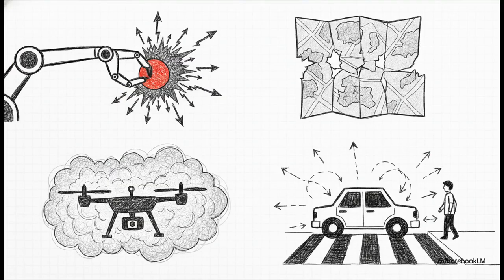Now, what's really wild is breaking down the exact hurdles the agent is facing in that cycle. We can categorize this into 4 distinct types of uncertainty. First, outcome uncertainty. The agent doesn't even know for sure what it's actually going to do. Second, model uncertainty. Maybe the agent's internal map of how the world works is just flawed. Third is state uncertainty. Imagine a drone flying over a wildfire not knowing exactly where the fire line is because of heavy smoke. And fourth, interaction uncertainty. Just think of the sheer unpredictability of other agents, like a self-driving car trying to guess what a human driver is going to do next.